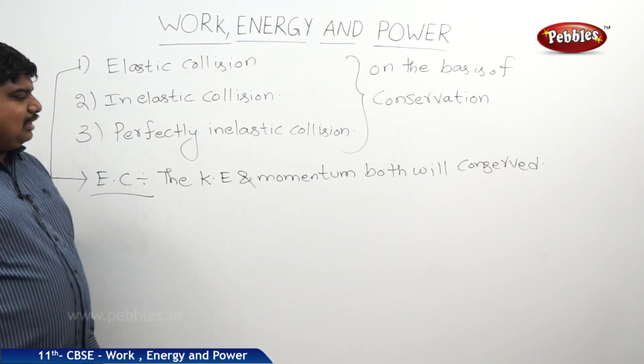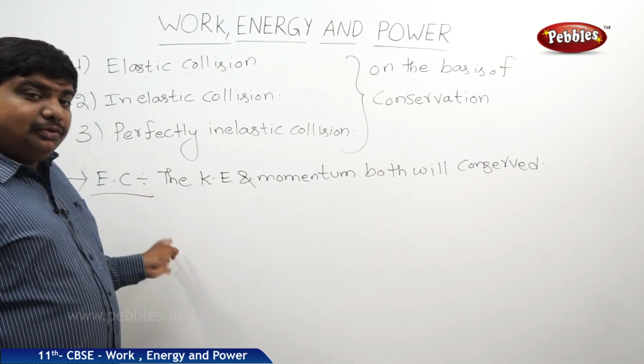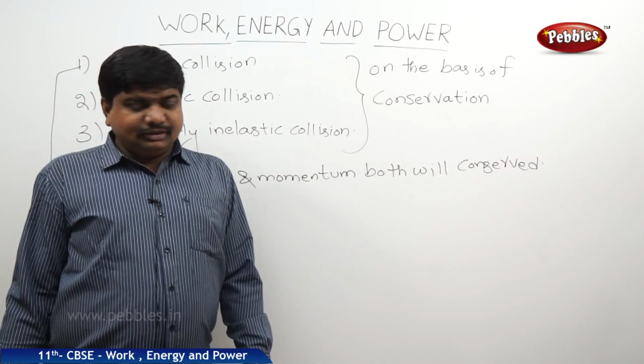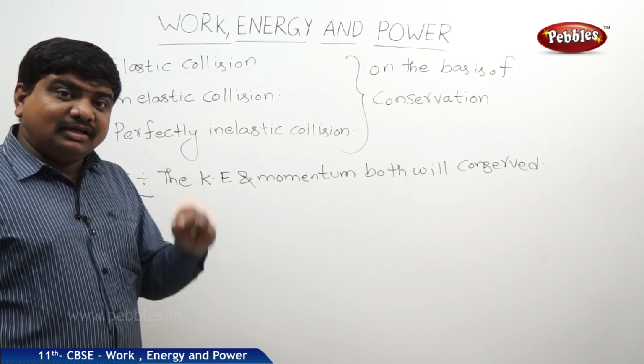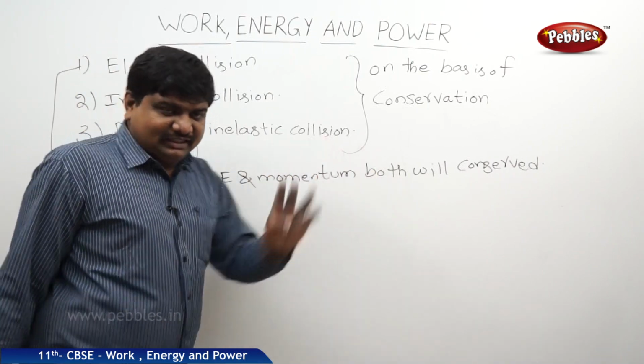Another way to understand this concept is where the Newton's laws are valid in this collision. If energy is conserved, it means there will be no loss or no gain or no storage of energy.